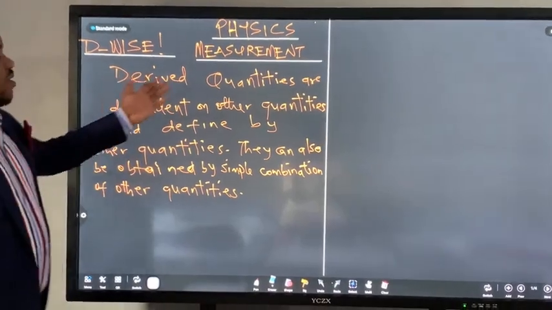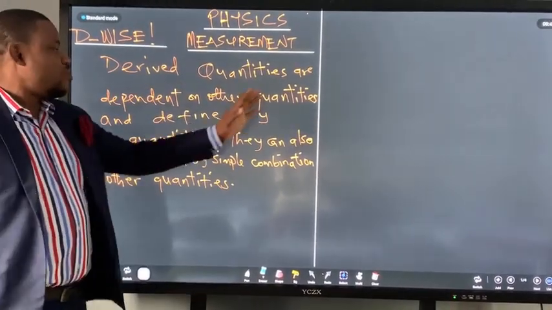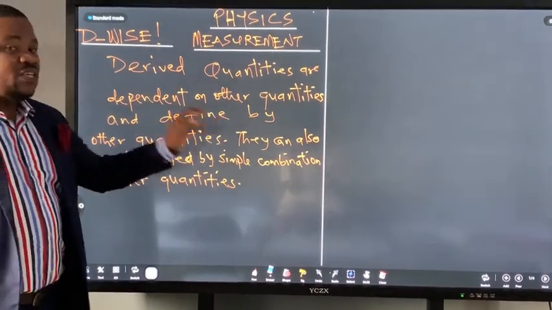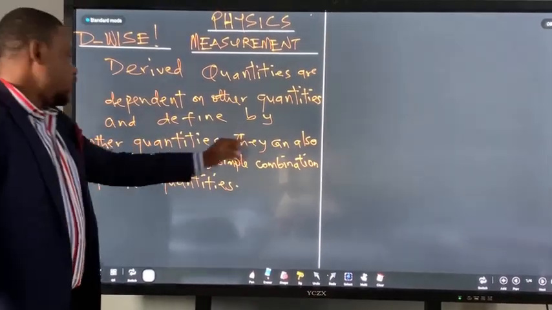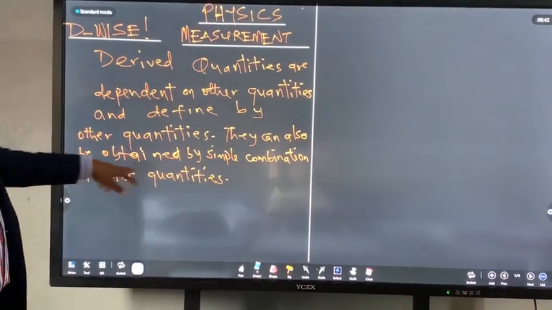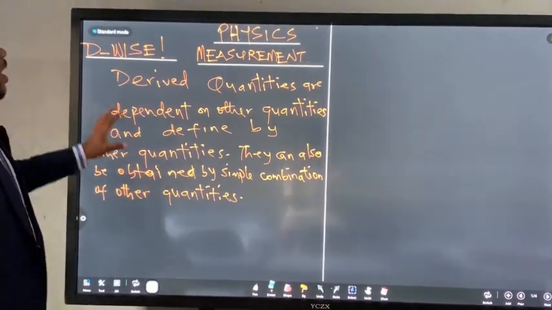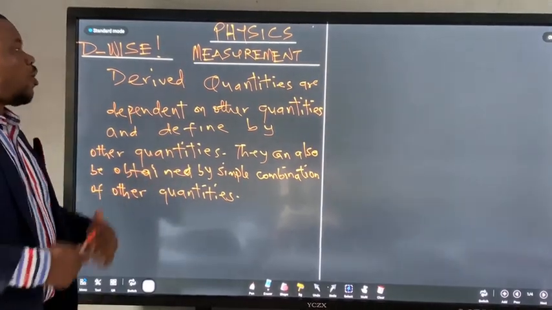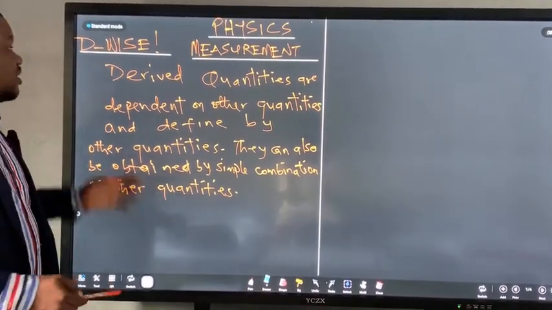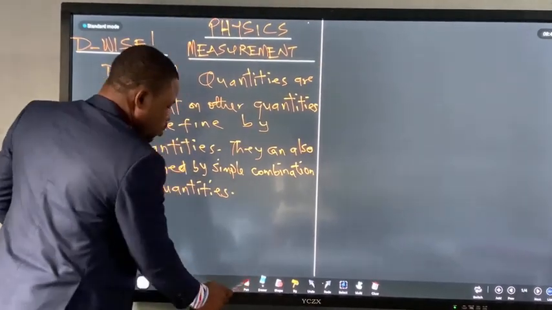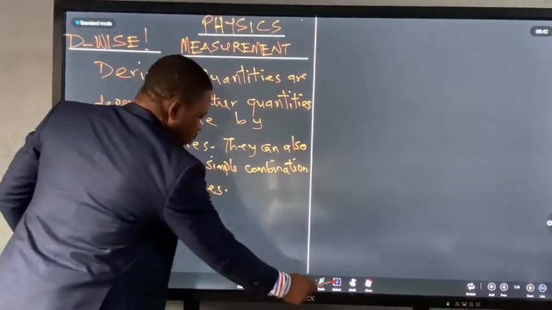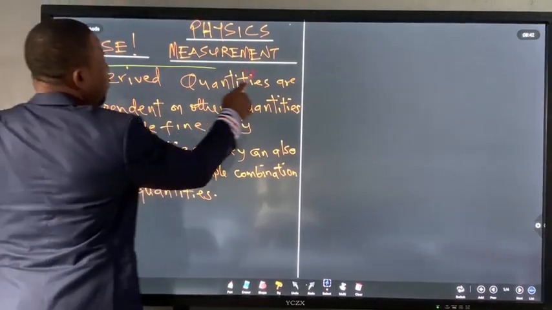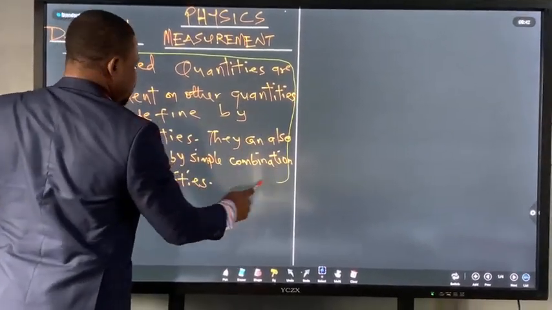Derived quantities are dependent on other quantities and are defined by other quantities. They can also be obtained by simple combination of the other quantities. So why can fundamental quantities not be obtained by combination of other quantities? Derived quantities can be. So I will try something very quickly. I just hope you can tag along.